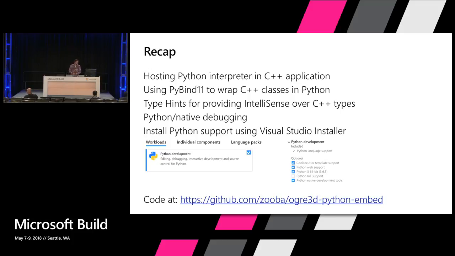And we've published this code as a sample. This is published by a team member of mine. If you want to see how we've done it or want a reference for how to use PyBind11 to load an interpreter into your project.